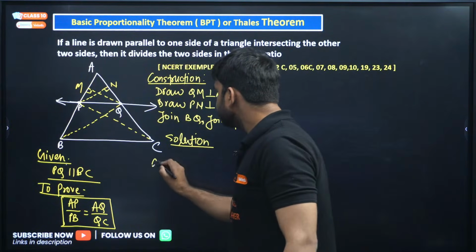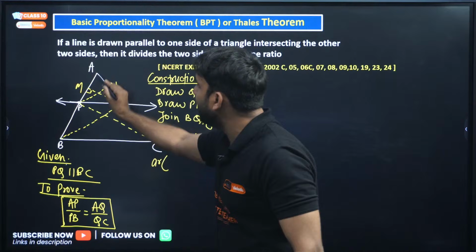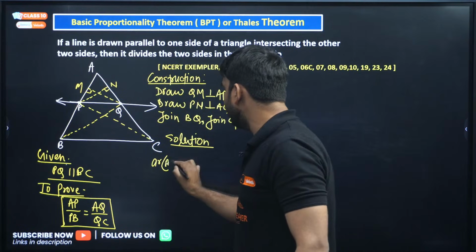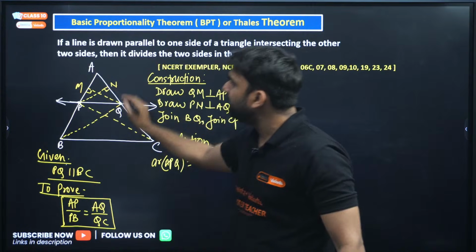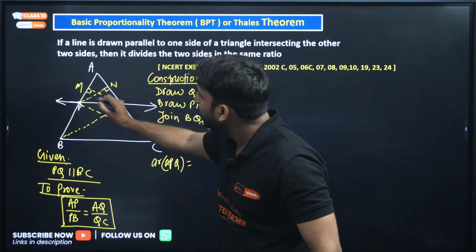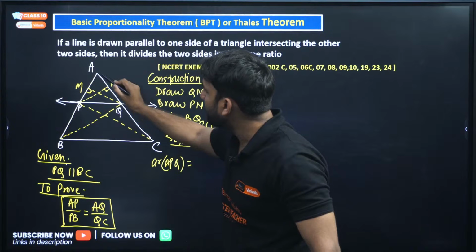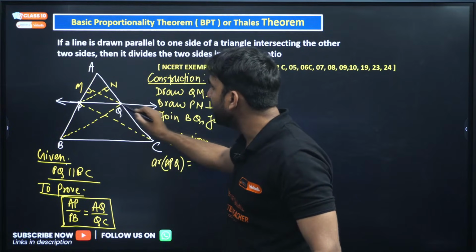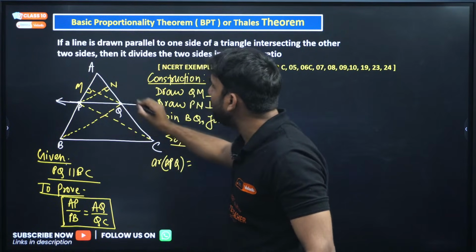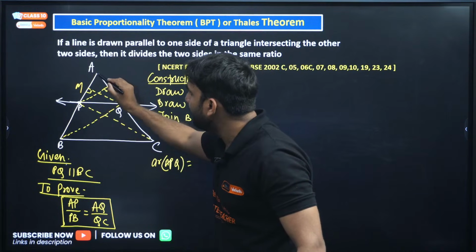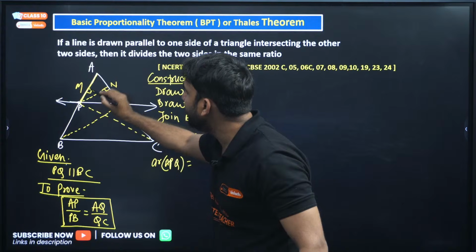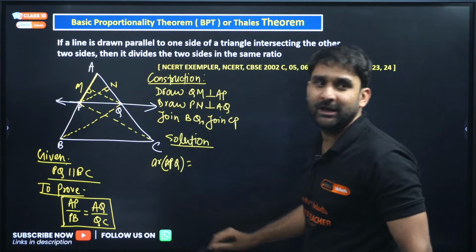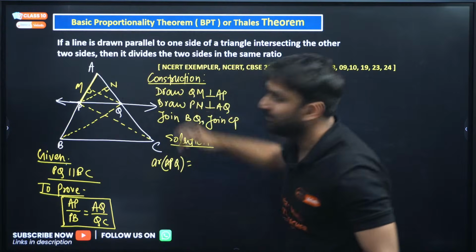So here, the area of triangle APQ. If we find the area of triangle APQ, can you see the triangle APQ? This is APQ. Come on, APQ. So to calculate the area of this triangle APQ, if I consider AP as the base, then for AP the height will be MQ or QM.